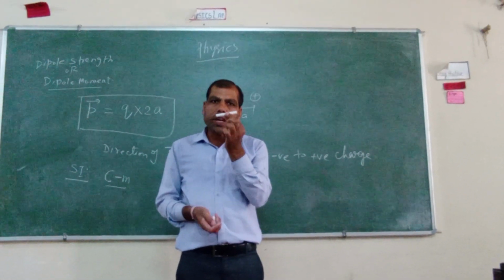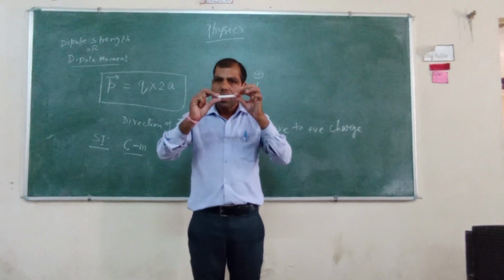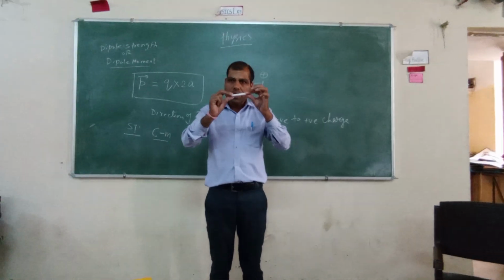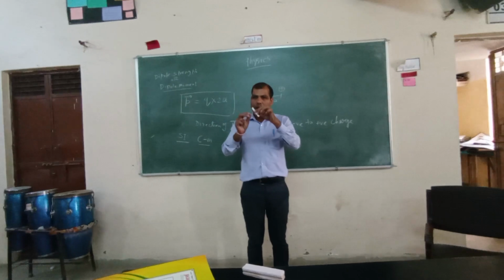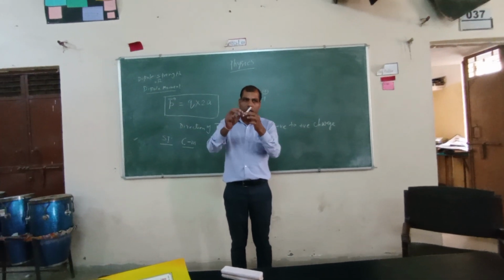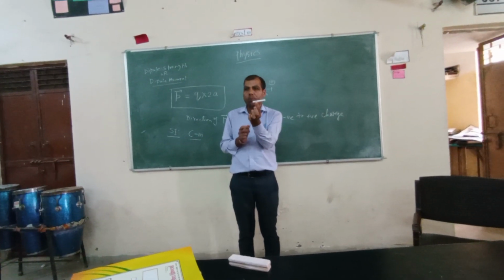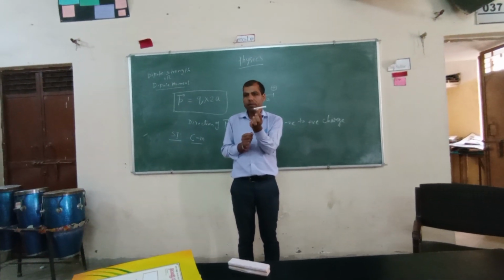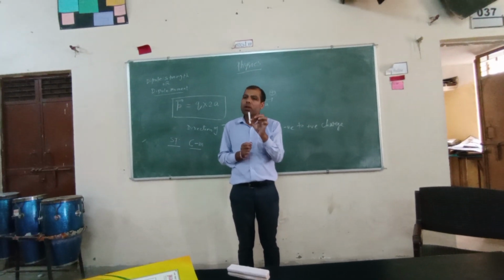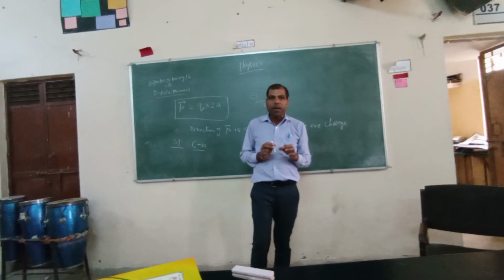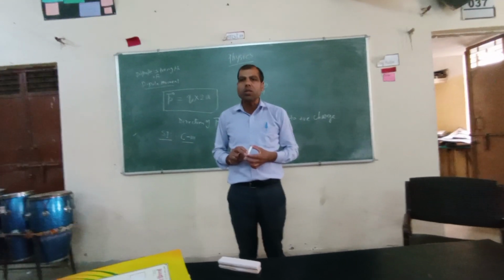Now we can rotate this dipole in two ways. Like this, we are rotating it on its own axis. And we can rotate the dipole like this also. In this form, it is rotating in a plane which is perpendicular to the axis of the dipole. That is called the equatorial plane. If you select any point on that equatorial plane, that point is known as an equatorial point. Or we can say that any point perpendicular to its axis is called an equatorial point, because the equatorial plane is always perpendicular to the axis.